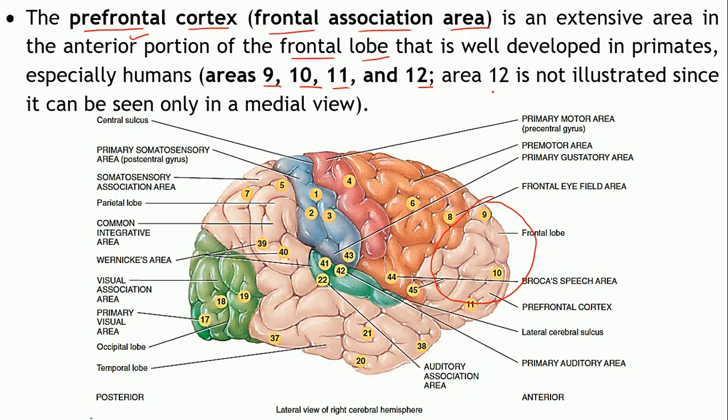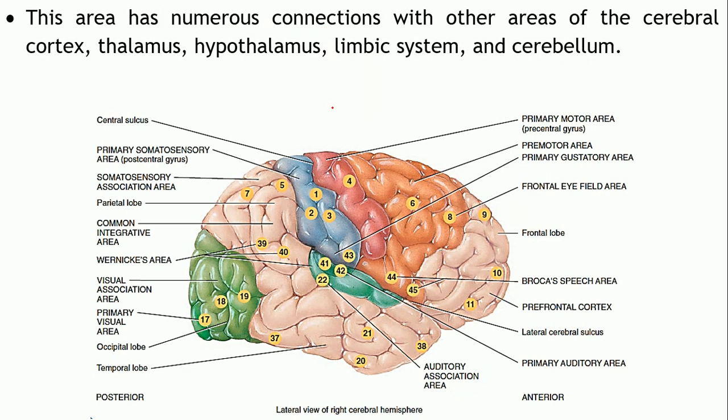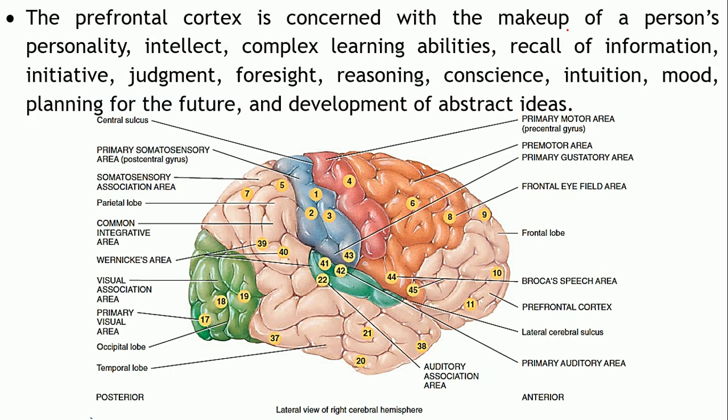Now area number 12 is present in the medial region, so it is not focused over here. This area receives connections from several other areas of the cerebral cortex, thalamus, hypothalamus, limbic system and the cerebellum.